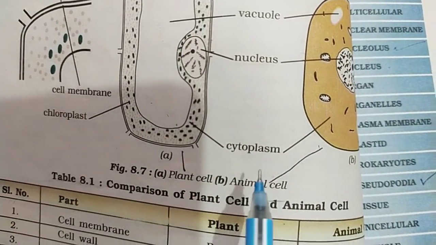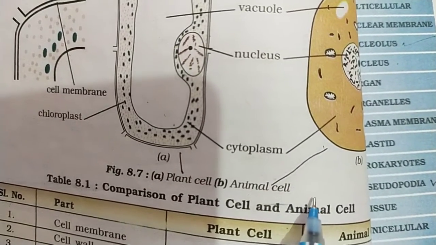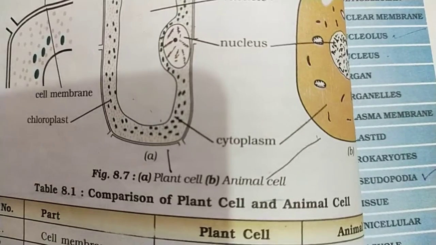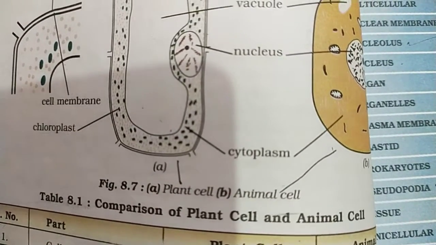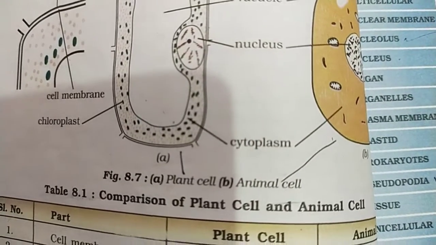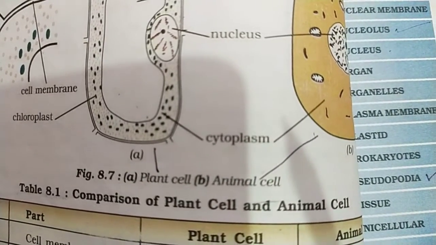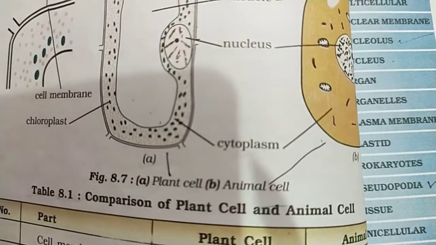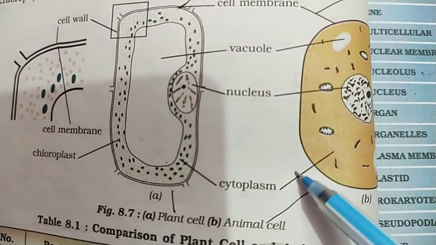Plants show growth and movement and animals also show growth and movement. But still, according to the basic structure, the plant cell is completely different from the animal cell. There are some criteria, on the basis of which we can easily differentiate plant cell and animal cell.